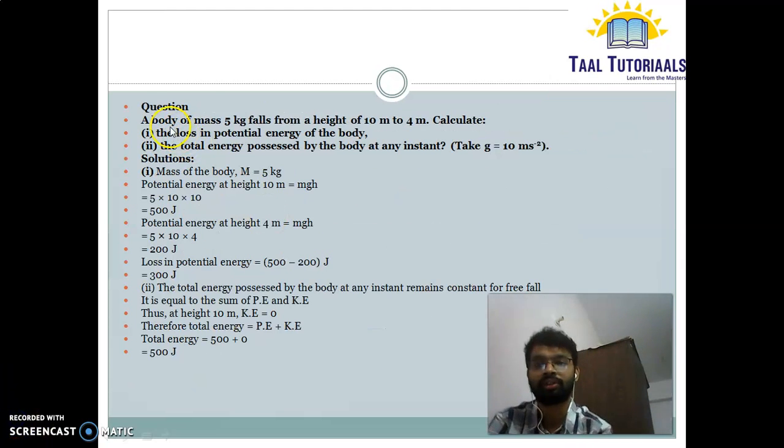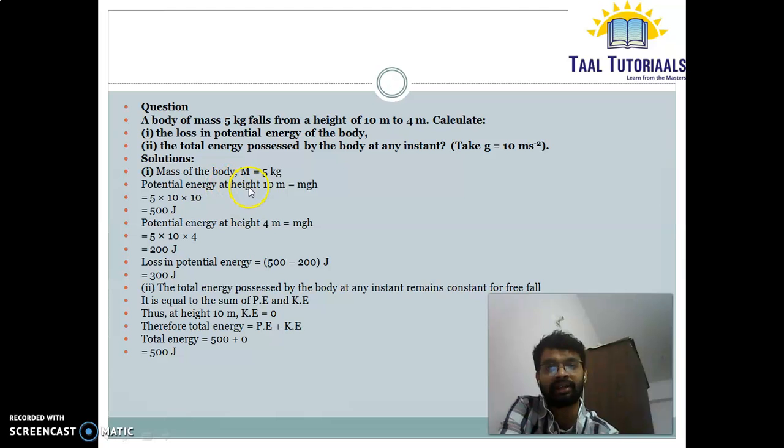Let us see another question. A body of mass 5 kg falls from a height of 10 meter to 4 meter. Calculate the loss in potential energy. First we have to find the potential energy at 10 meter. Second we have to find the potential energy at 4 meter. So potential energy formula is mgh.